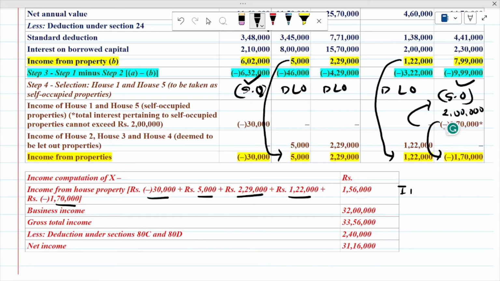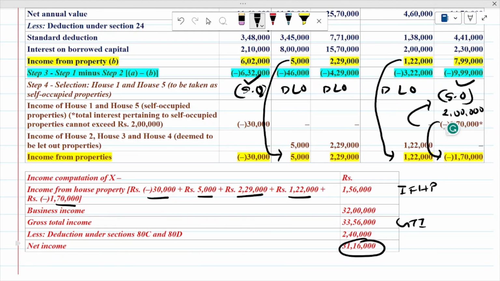This is your income from house property, from all the properties. And business income is given 32 lakh, and gross total income is 33 lakh 56,000, and deduction under section 80C and 80D is given 2 lakh 40,000. So your net income is 31 lakh 16,000. If you add business income, you will find out GTI, and from GTI the deduction is available, and if you deduct that deduction, you will find out net income.